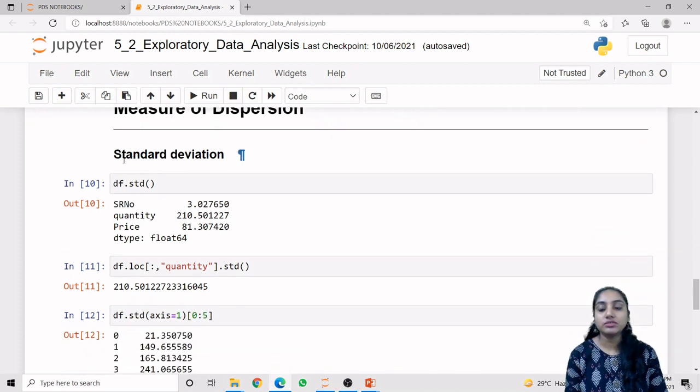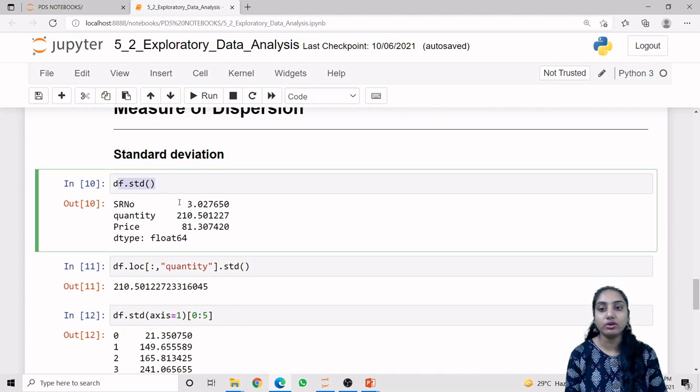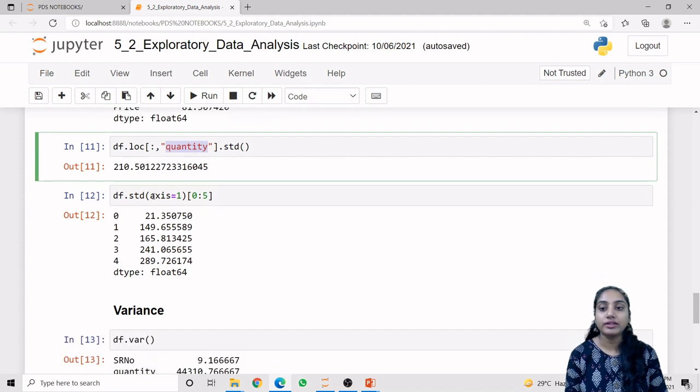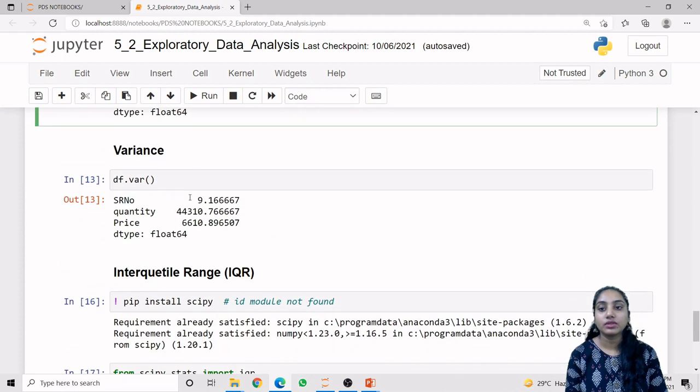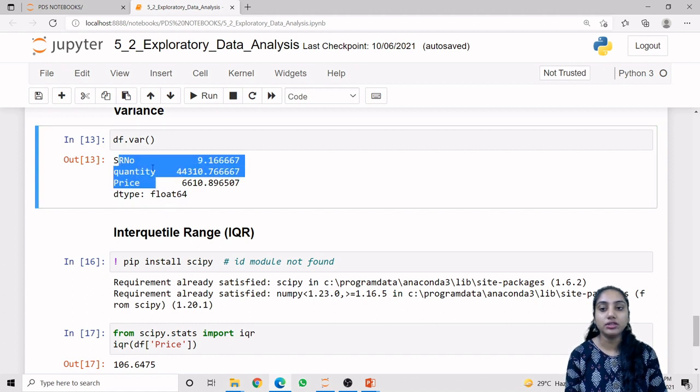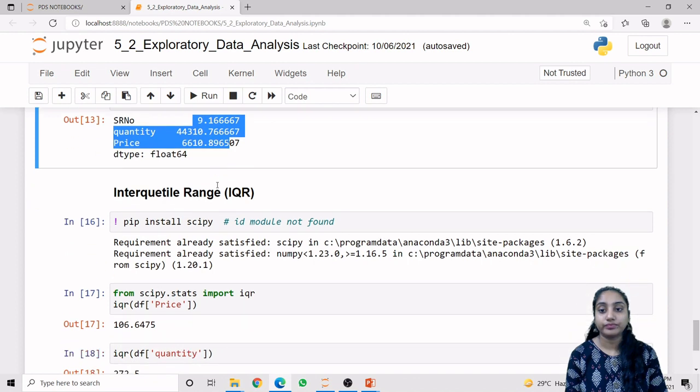For measures of dispersion, the first one is standard deviation. We calculate it using df.std. The standard deviation value of all three columns will be shown. For a specific column we use it the same as for mean and median, and this is for rows. Now for variance, we can use the var method, df.var. It finds the variance value of all the columns.